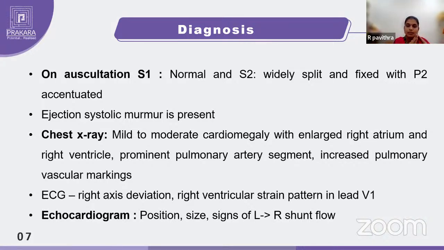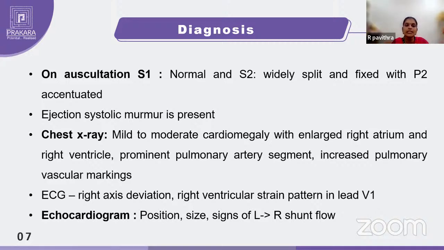Because of this high pressure, you can see an enlarged right atrium and right ventricle too, because from the right atrium blood eventually enters the right ventricle. There will also be a prominent pulmonary artery segment, a little prominent compared with normal, and increased pulmonary vascular markings. These are the findings you can see in the chest X-ray.